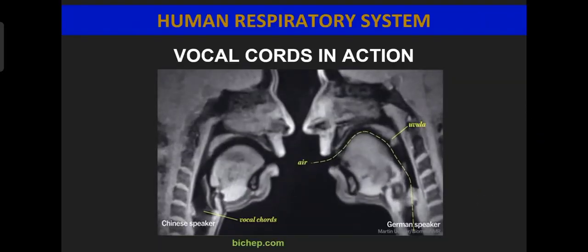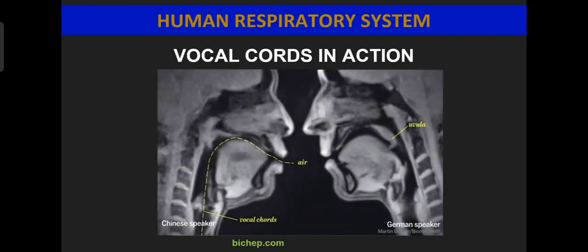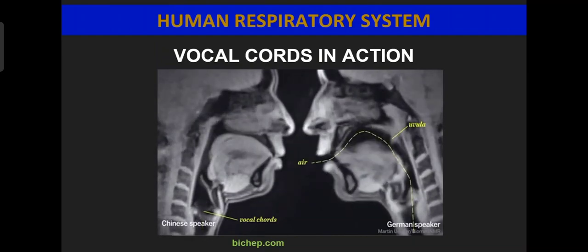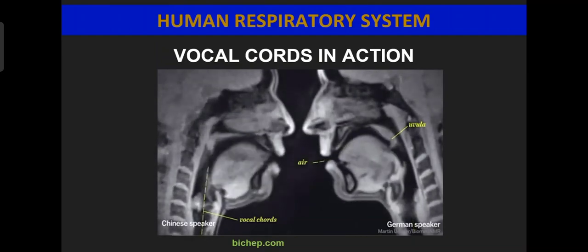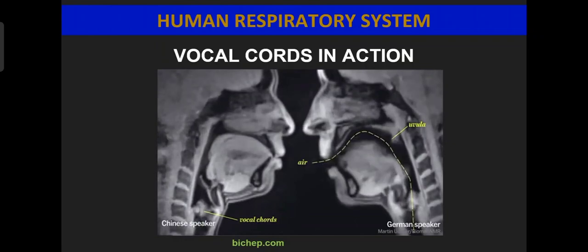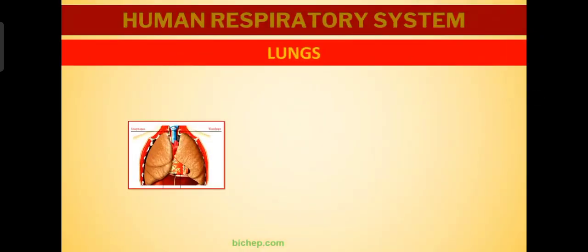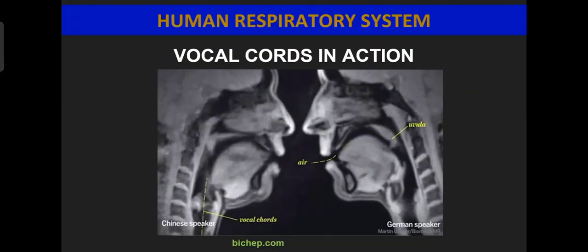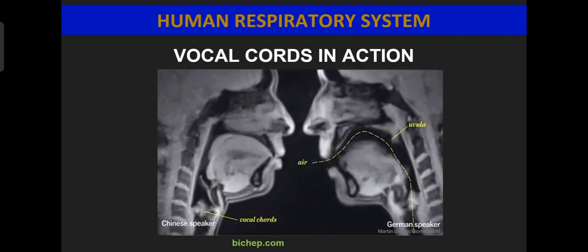Here you can see the vocal cords in action. First one is the Chinese speaker, next one is the German speaker. The Chinese speaker is giving the air outside, and while talking the air is coming outside. Chinese and German language.